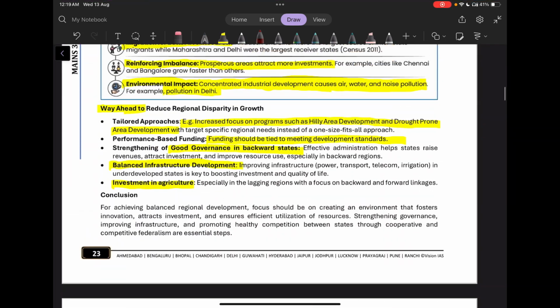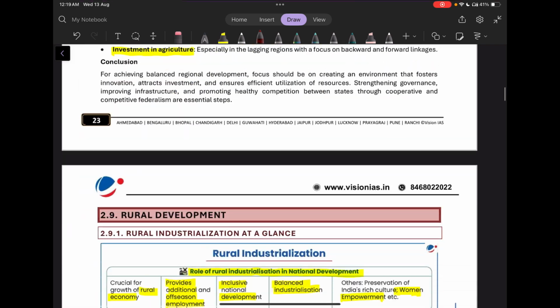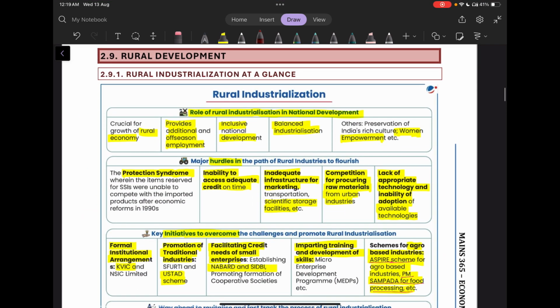So these are all the measures that can be taken. Now, the next topic is from the rural point of view, rural industrialization. So what is the role of rural industrialization in national development? It is crucial for the rural economy.